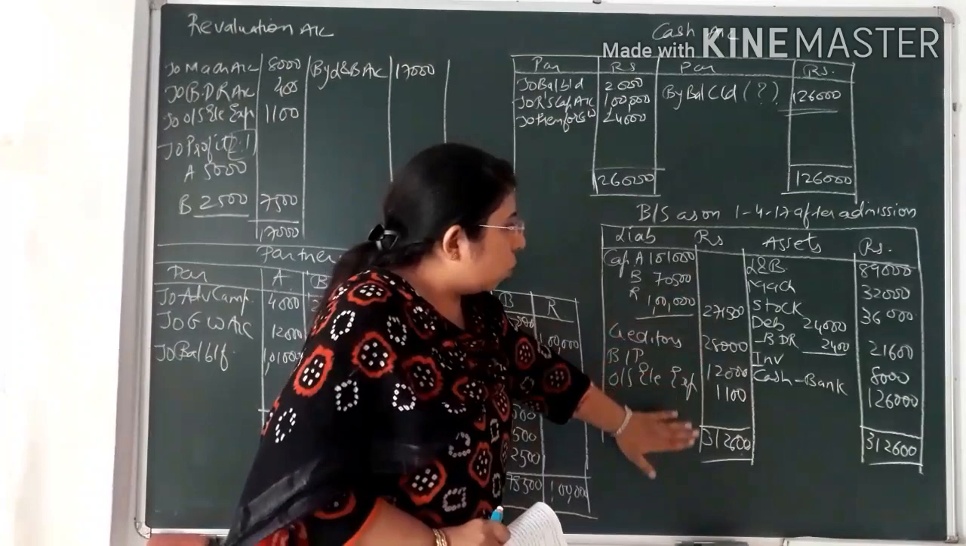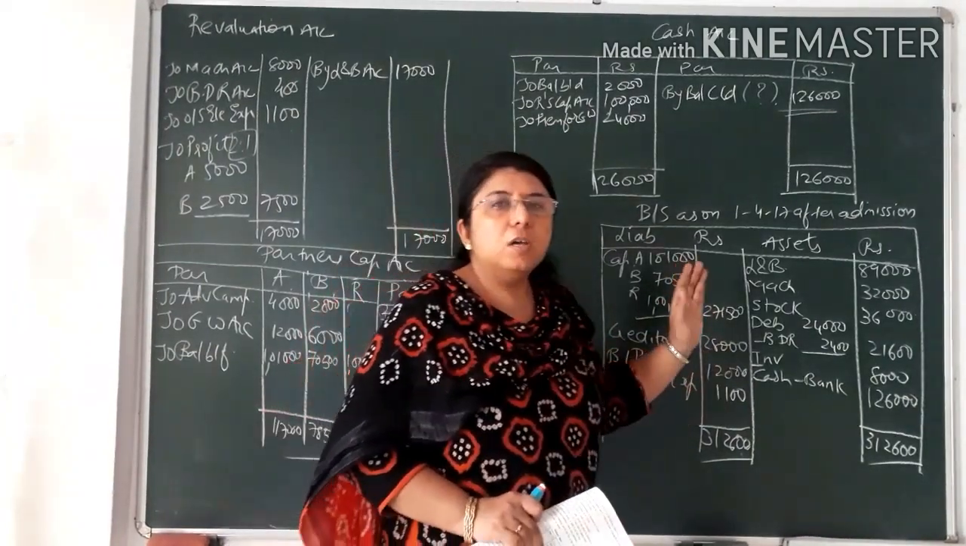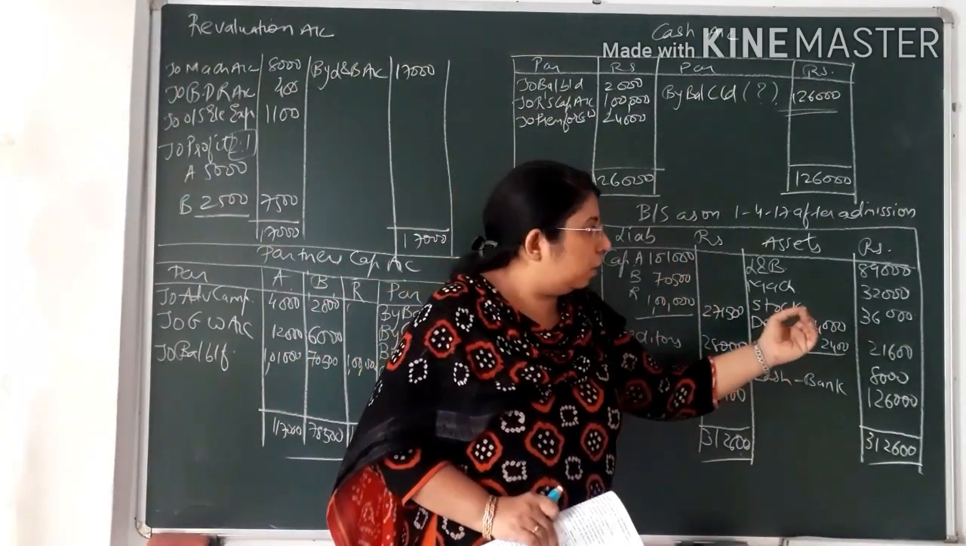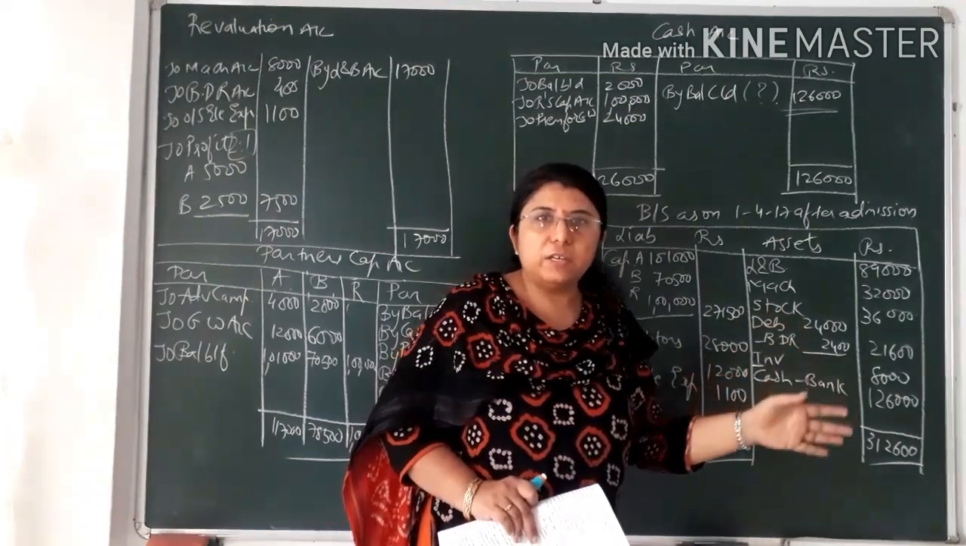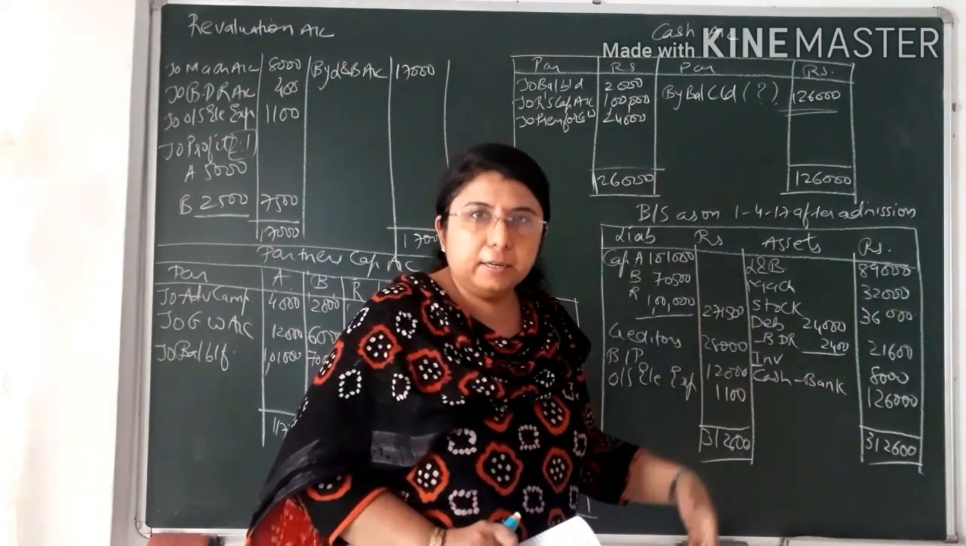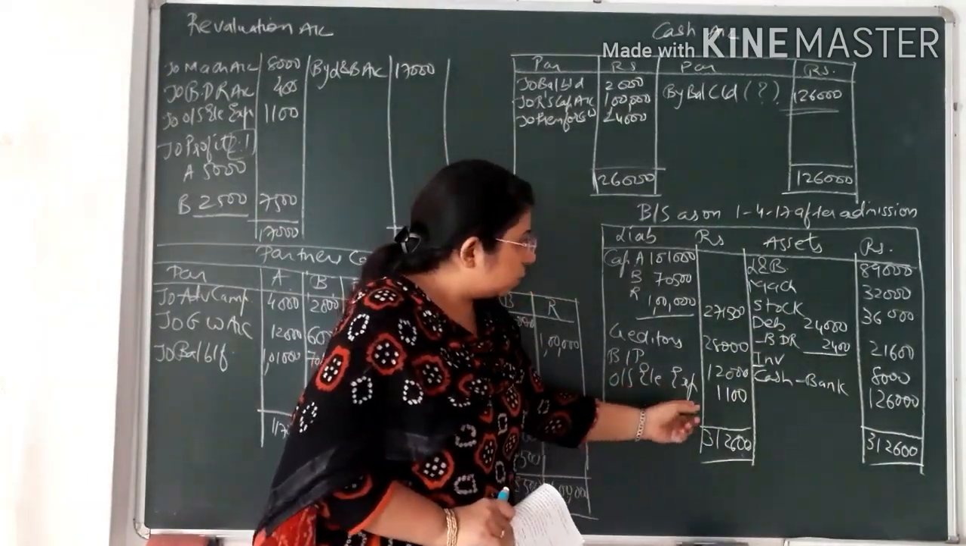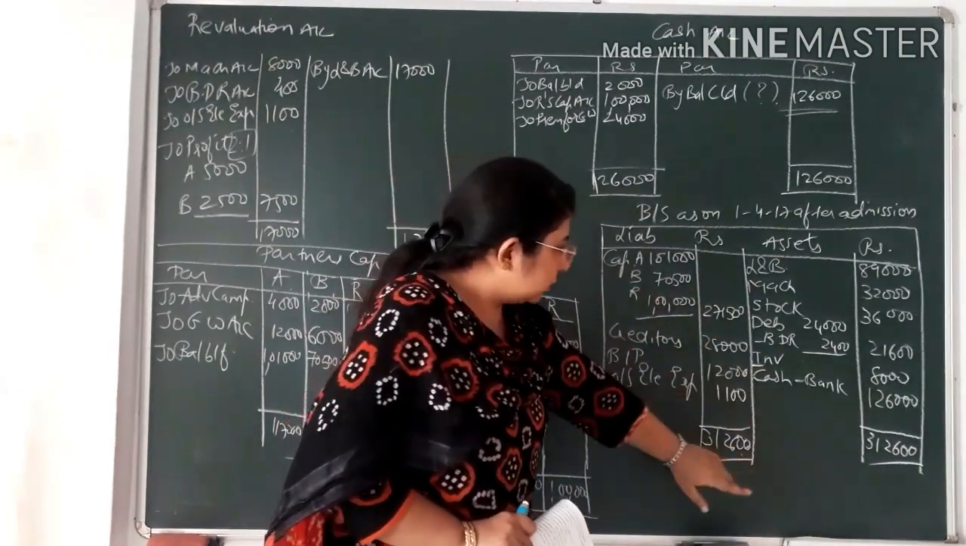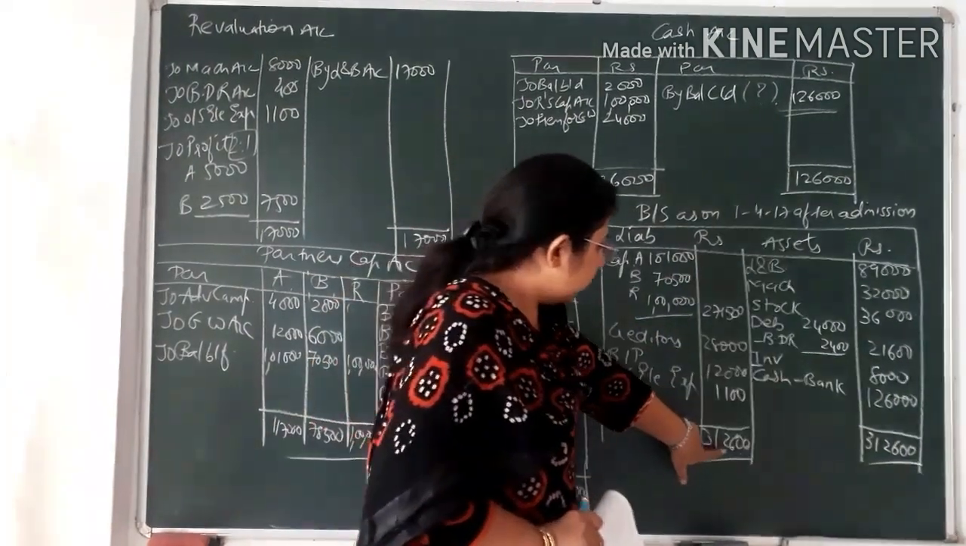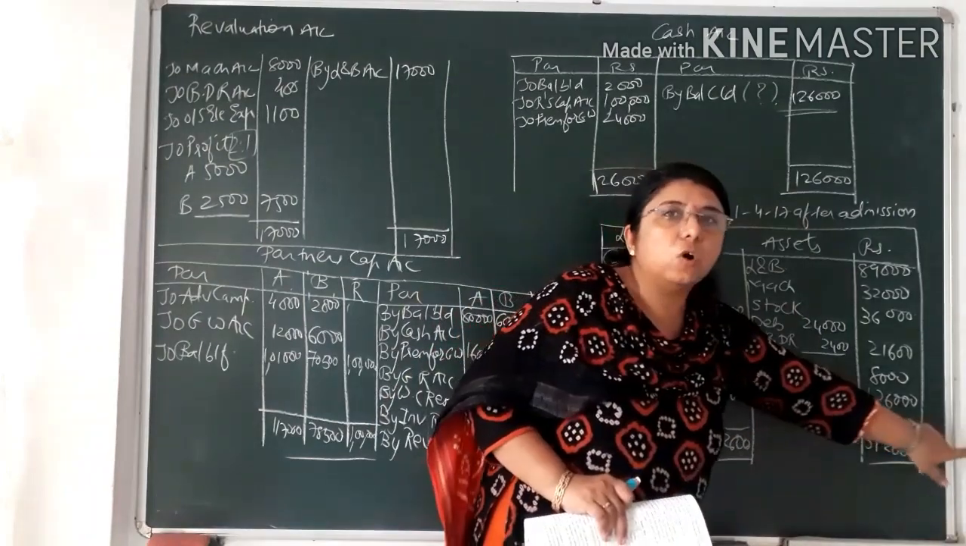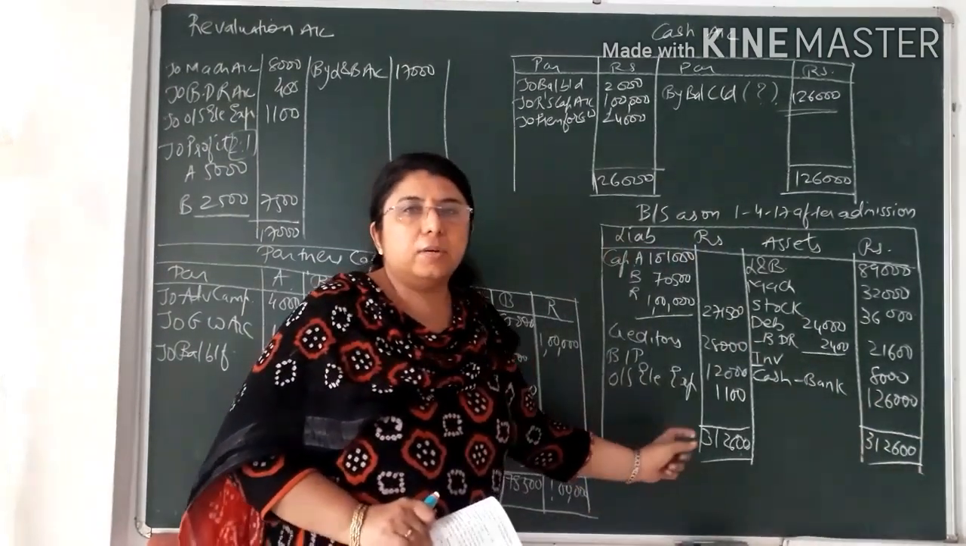So after making all the adjustment effects, and after making the entries writing the increased value of assets or whatever liability has arisen, that is outstanding electricity expense, we have to do the total of both the sides. Here the total you can see is 3,12,600, that is coming on both the sides. It means our answer is correct.